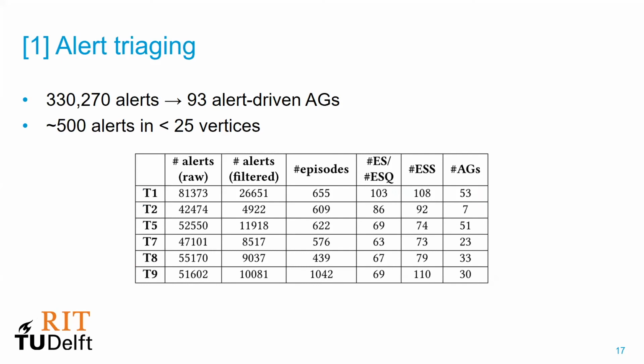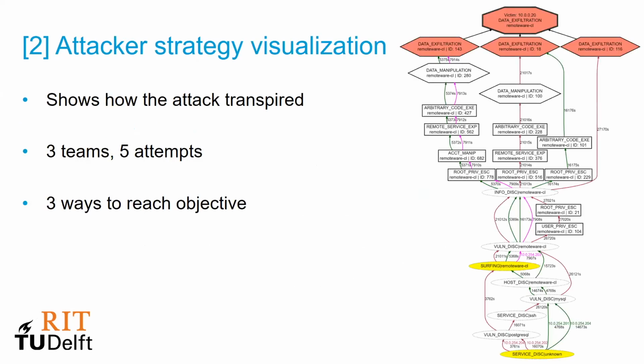Well, the most obvious benefit that SAGE provides is alert triaging. SAGE compresses over 330,000 alerts in just 93 attack graphs. Each attack graph compresses around 500 alerts in less than 25 vertices on average. So this means that instead of analyzing millions of alerts, analysts can triage alerts based on the attack graphs of interest. The alert-driven attack graphs show how an attack transpired.